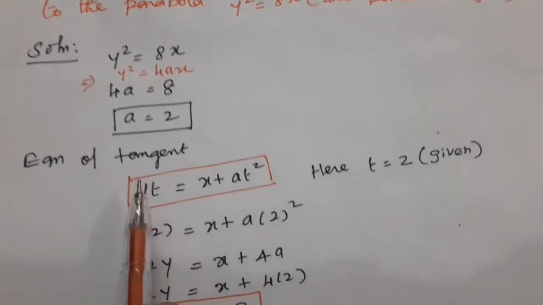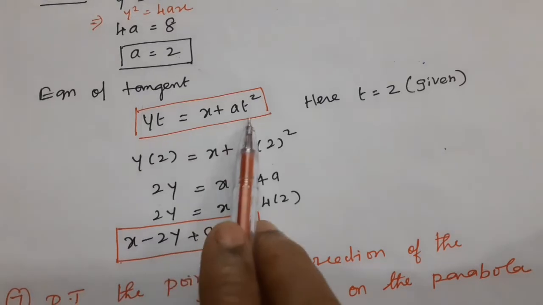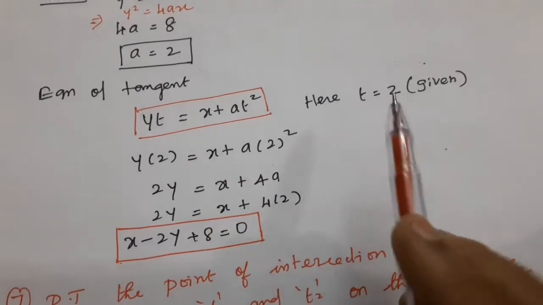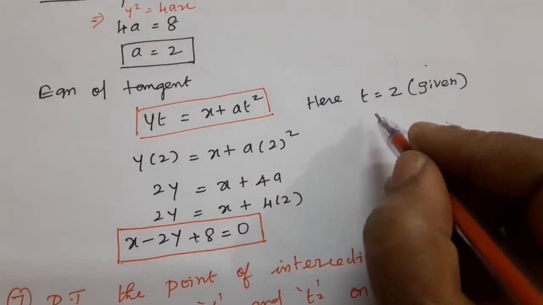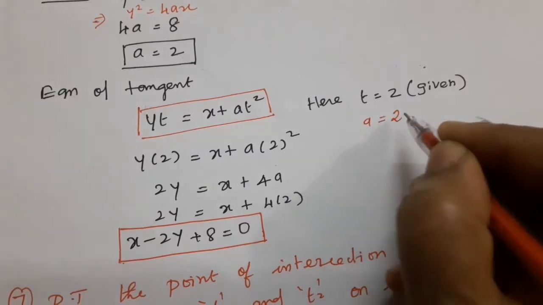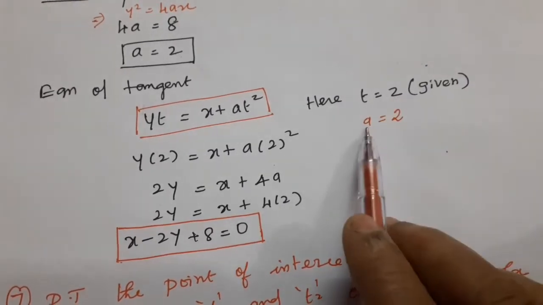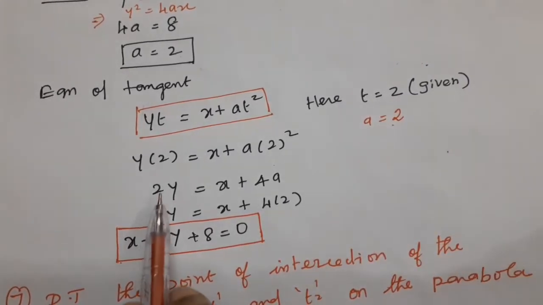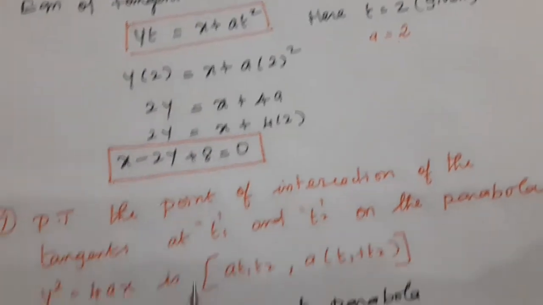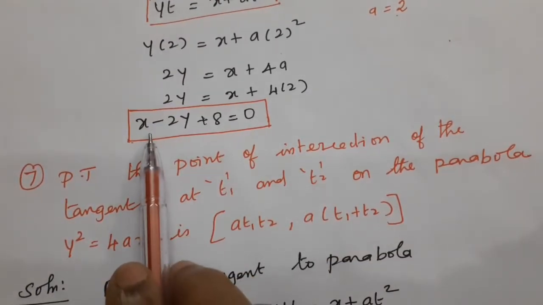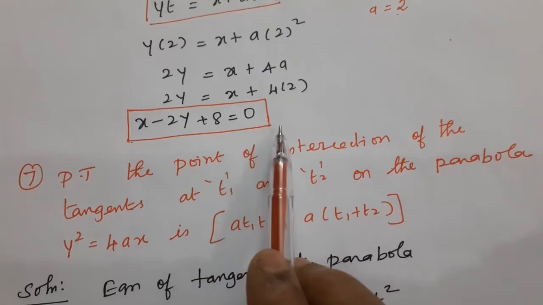Equation of the tangent is yt equal to x plus at square. Substitute t equal to 2. Here t equal to 2, and we also found a equal to 2. Substitute the value of both t and a. We get the equation of the tangent, that is x minus 2y plus 8 equal to 0.